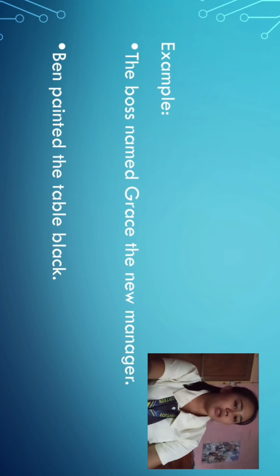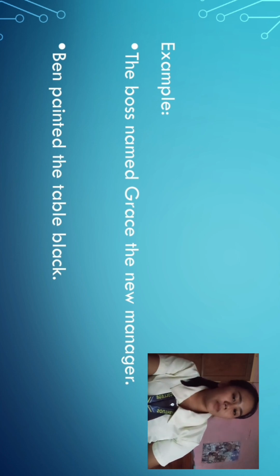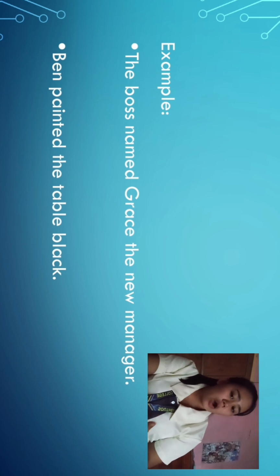The next example is, the boss named Grace the new manager. The direct object in the sentence is Grace. Why? Because it receives the action of the verb in the sentence, which is the word named.